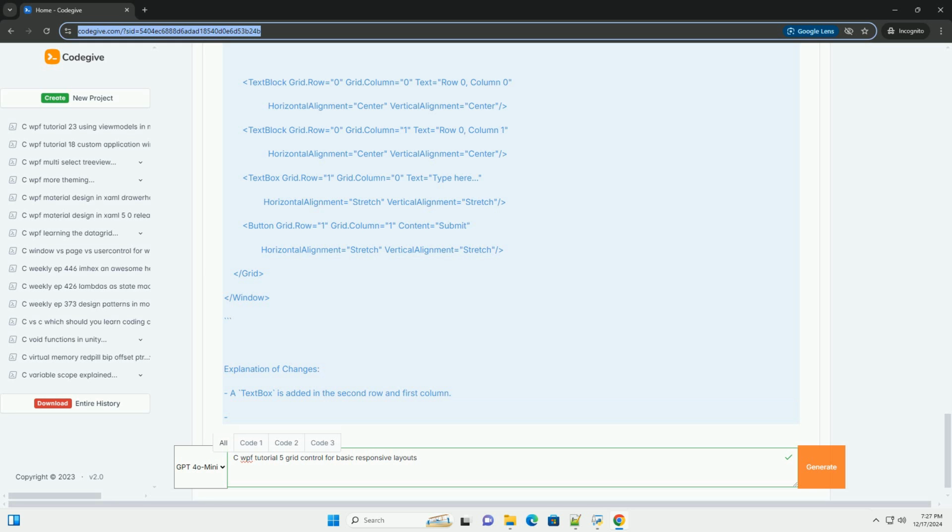Experiment with different control types, buttons, checkboxes, etc., within the grid. Learn about other layout controls like StackPanel, DockPanel, and WrapPanel for different use cases. This tutorial provides a foundational understanding of using the grid control in WPF. Happy coding!